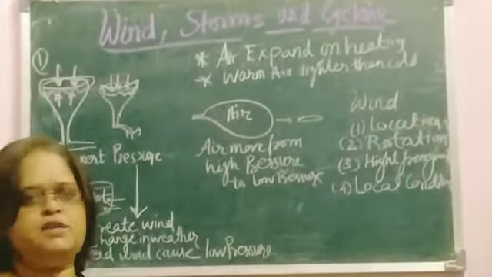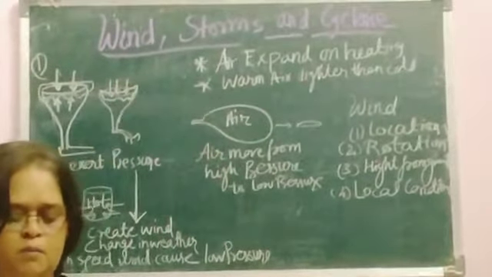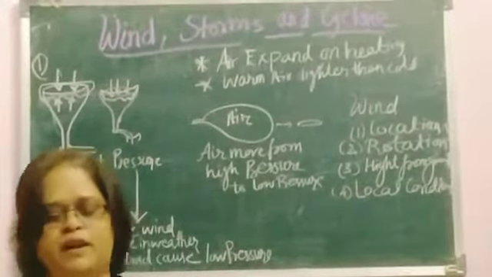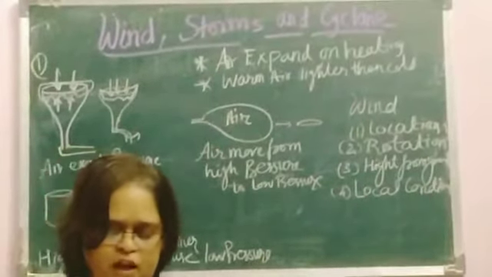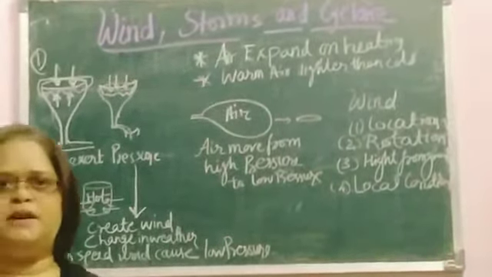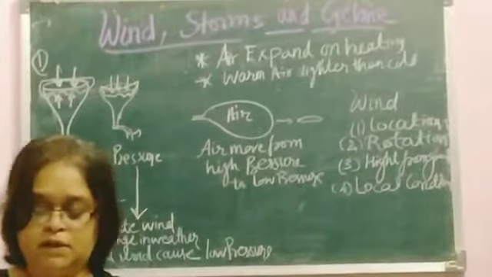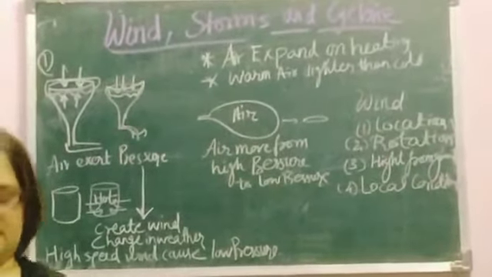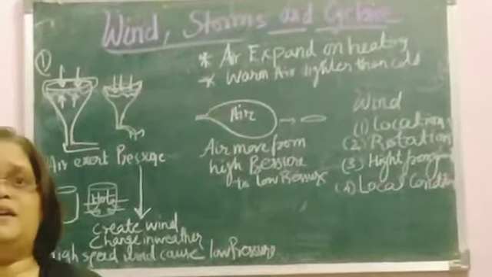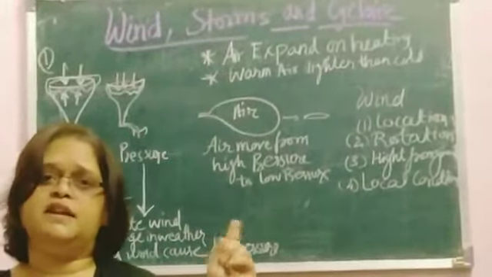Now, that movement, the blowing and moving air, is called wind. That is already understood. What do you mean by the wind? That moving and blowing air is called wind. And the speed of the wind varies: a gentle breeze is 5 to 10 km per hour. But the high speed wind, for example a tornado, is 700 to 800 km per hour.